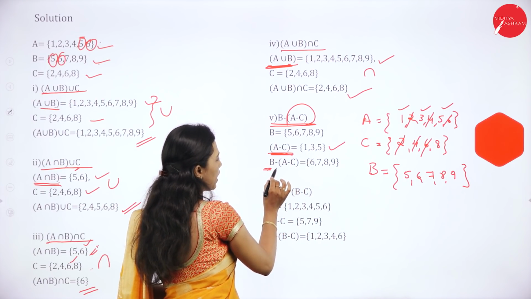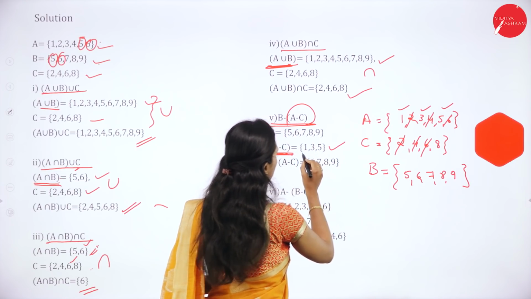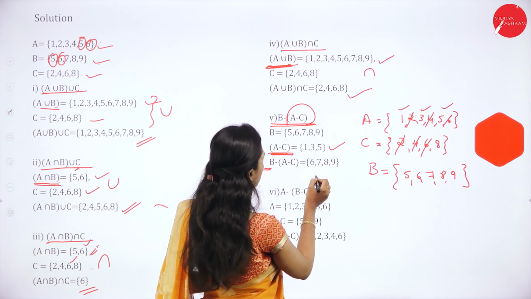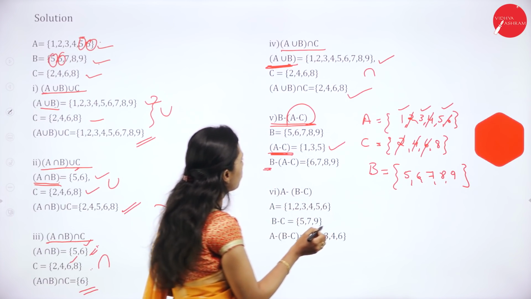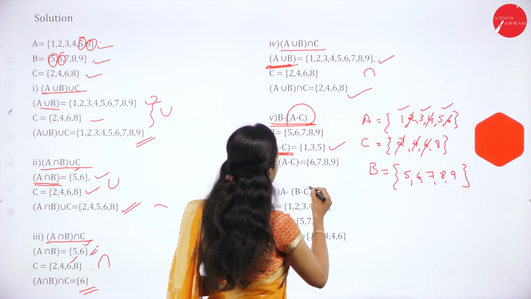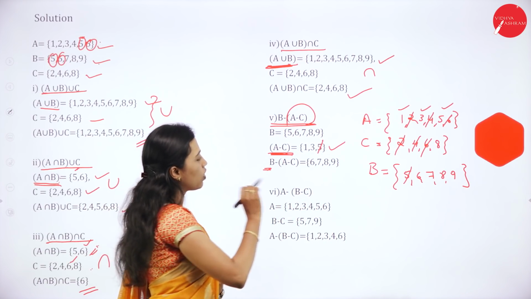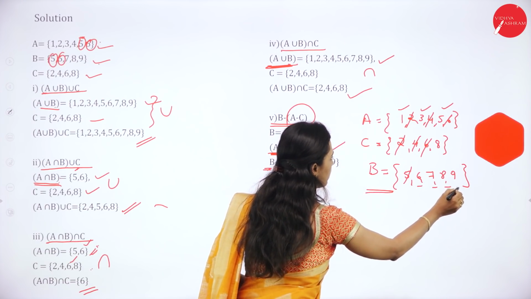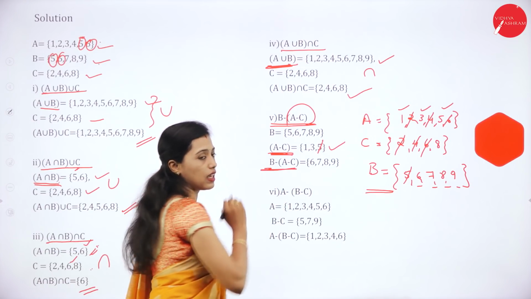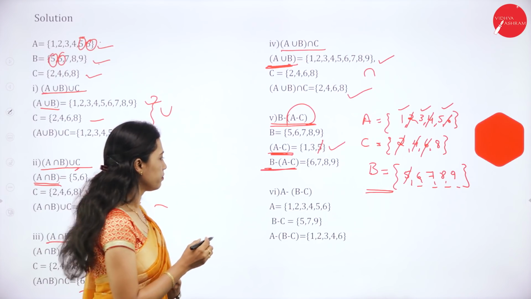So for B minus A minus C, we have to eliminate the common elements. 5 is the common element. What is remaining in B is 6, 7, 8, 9. So B minus A minus C is equal to 6, 7, 8, 9.